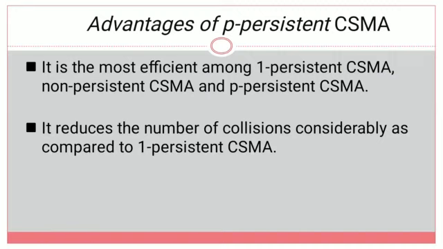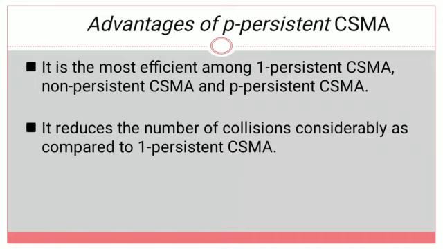It reduces the number of collisions considerably as compared to one persistent CSMA. Here the same technique used in one persistent is used also. What is the same technique? In one persistent we continuously sense the channel. In the same way, p persistent also continuously senses the channel.